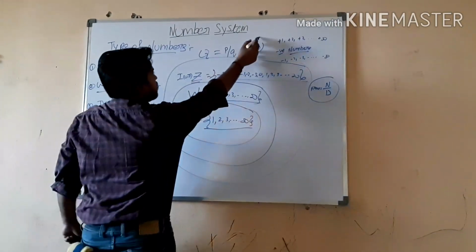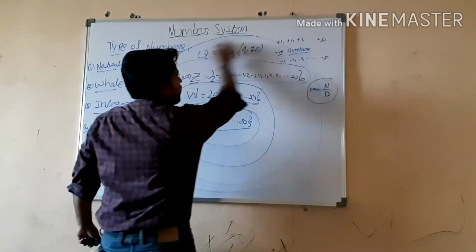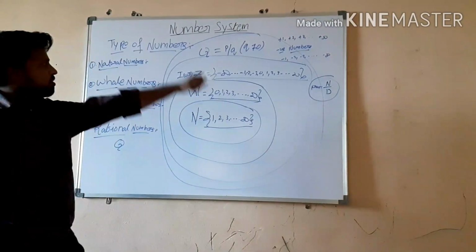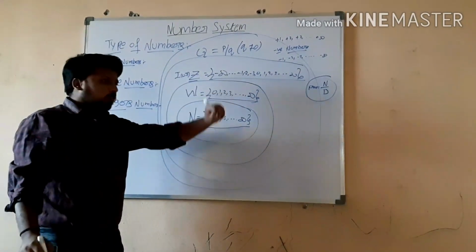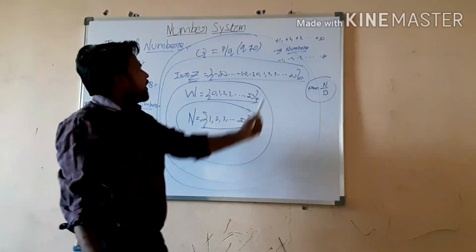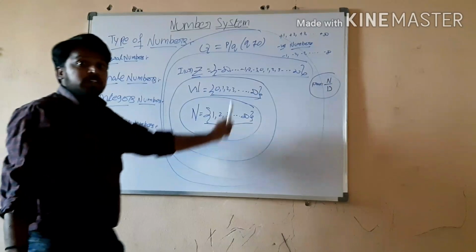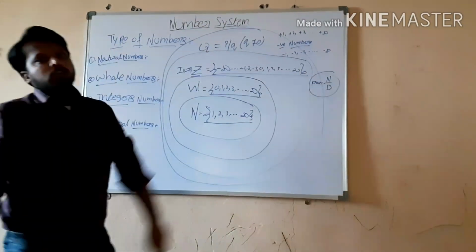So that means whatever natural numbers, whole numbers, integers, all are part of the rational numbers.